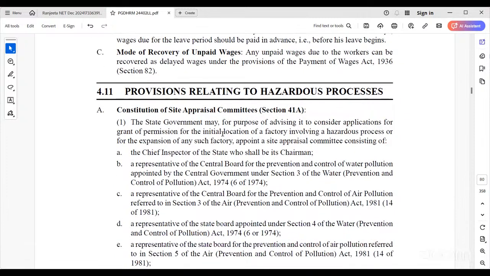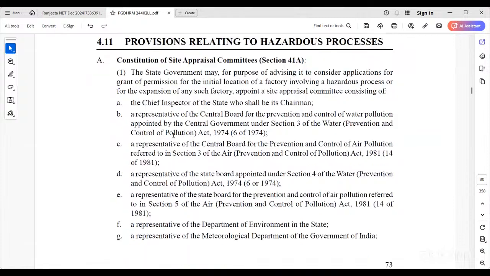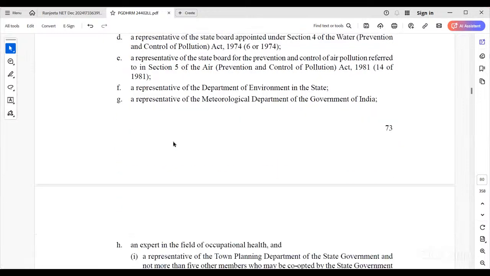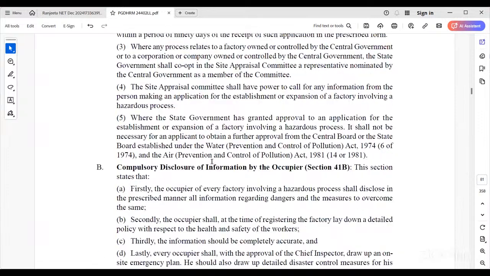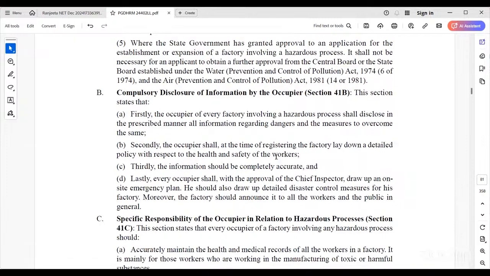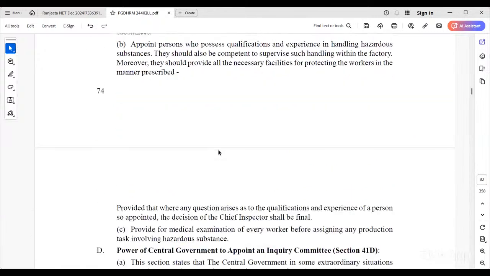Provisions related to hazardous processes. Some of the organizations are very difficult, and if anything goes wrong, a person's life can be in danger. So they need to take certain precautions, like pharma organizations and chemical organizations, coal mining, power generation, right? The heavy industries. So these industries must take precautions as per this act. And compulsory disclosure of information by the occupier. They need to display signboards with information regarding the plan or emergency conditions. Specific responsibility of the occupier relating to hazardous processes is also required.